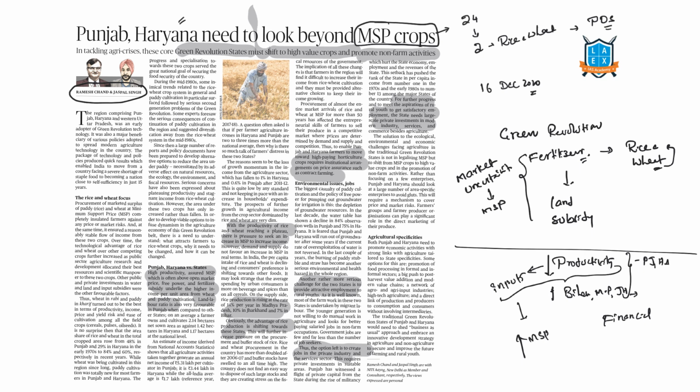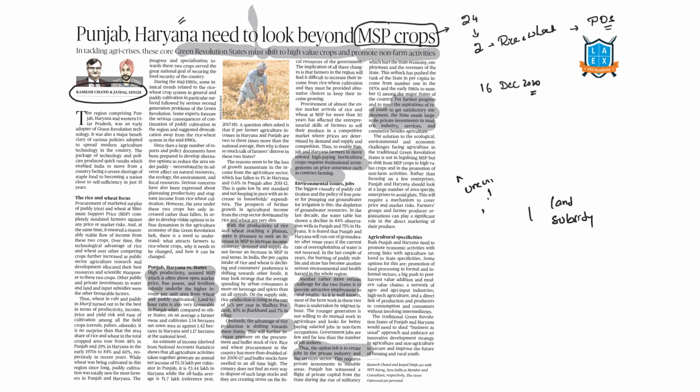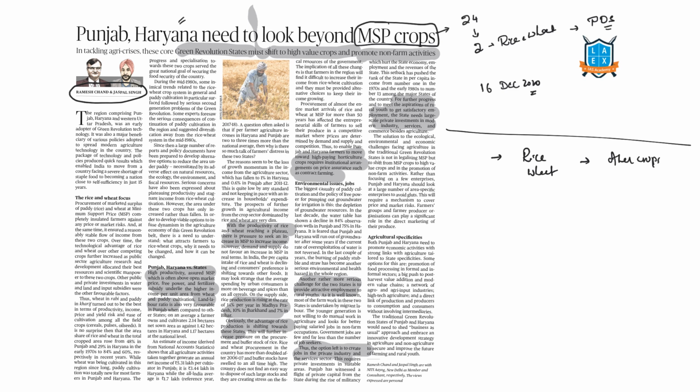Now, the author argues that this situation has to be changed. Let us see how this situation has to be changed. In this scenario, first is, let us shift agriculture from rice and wheat to other crops. Why? The horticultural crops are more economical and also have high value addition. So vegetables, various kinds of fruits need to be cultivated. The consumption pattern of the people is also shifting away from cereals.